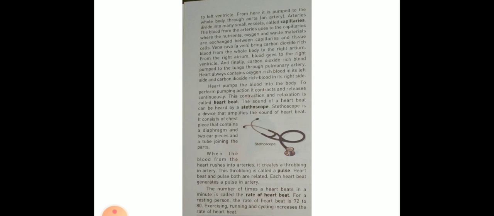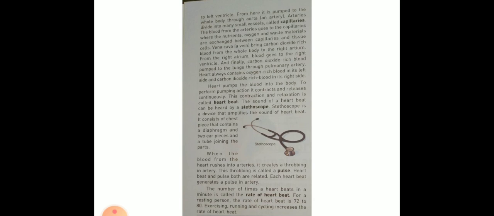The sound of a heartbeat can be heard by a stethoscope. Stethoscope is a device that amplifies the sound of heartbeat. It consists of a chest piece that contains a diaphragm, two earpieces and a tube joining the parts. Look at this picture. So this is a stethoscope, and in this picture two earpieces and a tube join the parts.